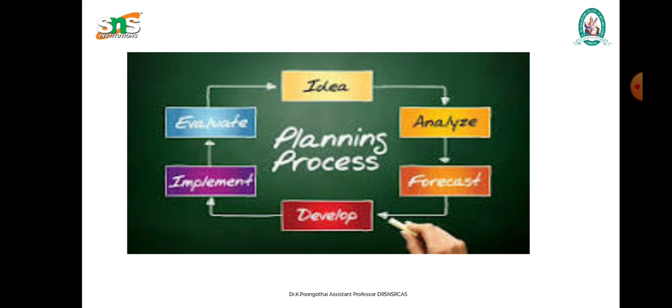The first one is establishing. Here we have seven different steps of planning: idea, analyze, forecast, develop, evaluate and implement. Now we are going to make the establishment of objectives. This is the first step in the process of planning.